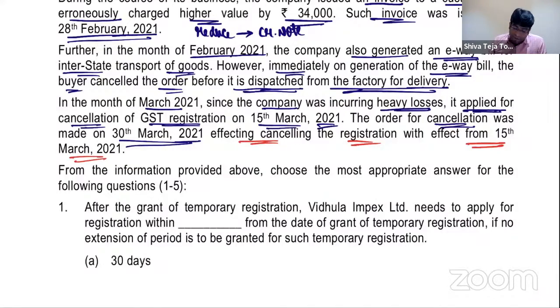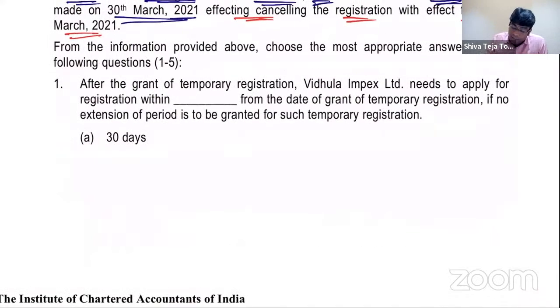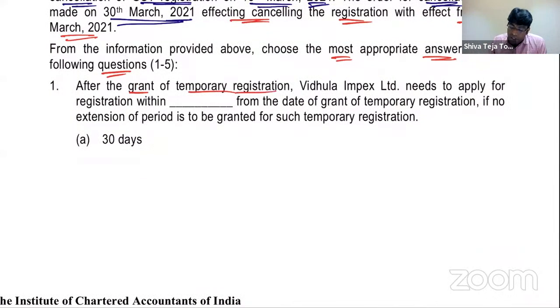Next, from the information given above, choose the most appropriate answer for the following questions. Let's see, guys. So these MCQs are very scoring, provided you have clarity of thought. Small topics, different topics, they'll combine together and create one case study and give, which is actually very scoring. But you should have a clarity of thought. That is important.